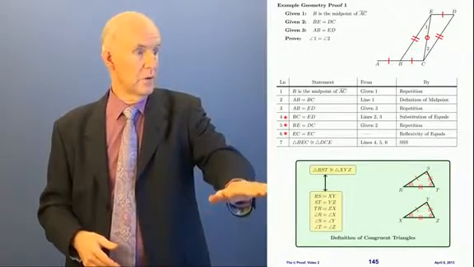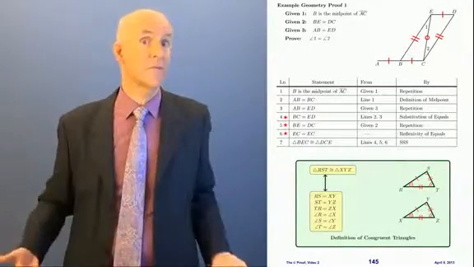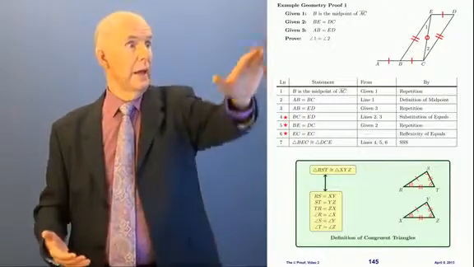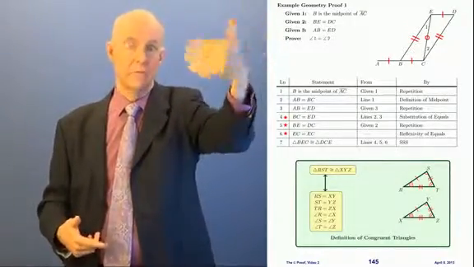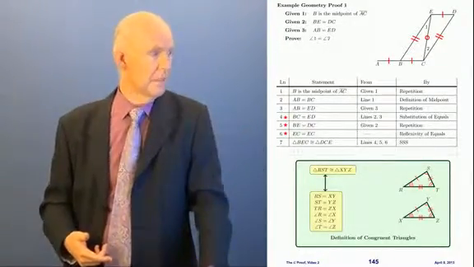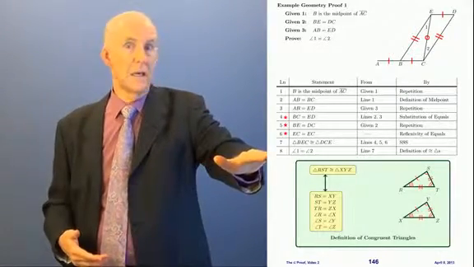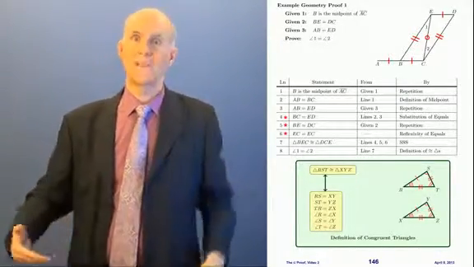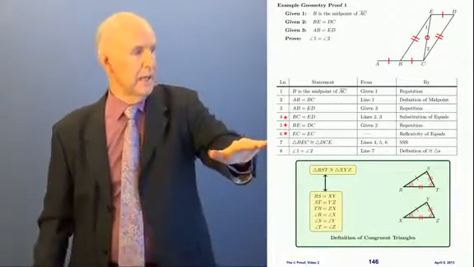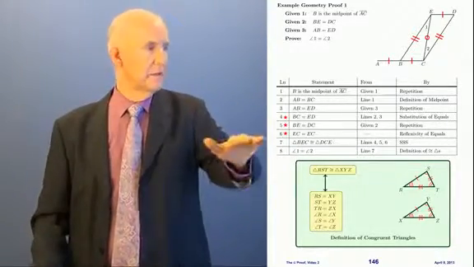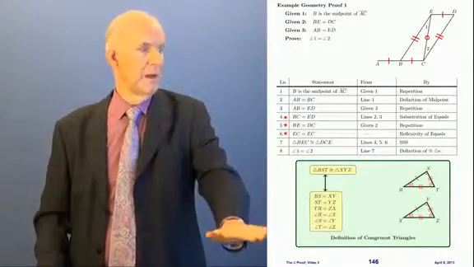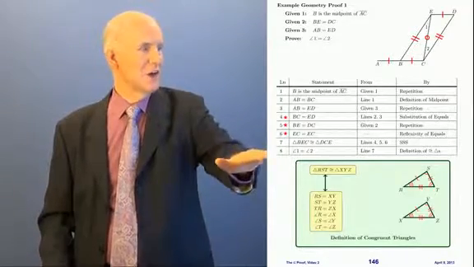Okay? And so what do we have? We have right here in line 7, we have that the triangles are congruent. And angle 1 and angle 2, one is in one triangle, the other is in the other, so we can make them equal now. So we can get line 8, angle 1 equals angle 2. Now where did that come from? It came from line 7. By what? By this rule here, definition of congruent triangles.